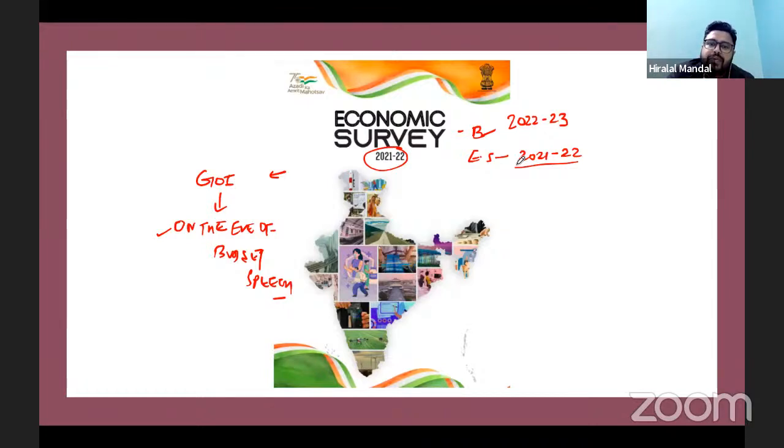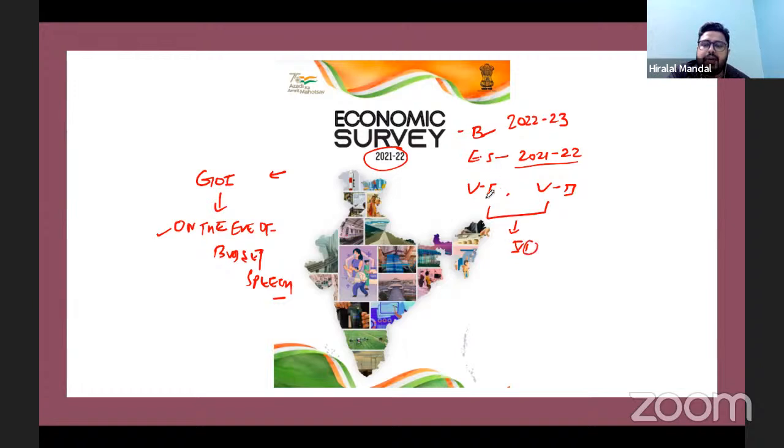Usually the economic survey is tabled in volume 1 and volume 2, but this time there is no volume 1 and volume 2. There is only one volume.